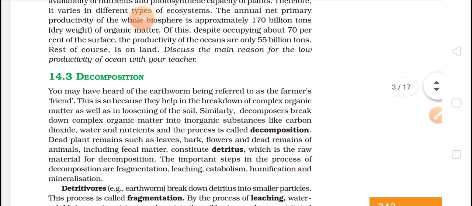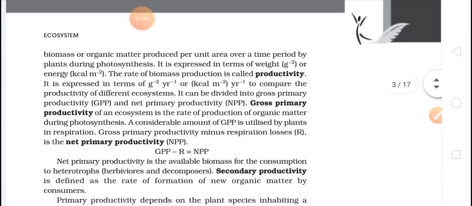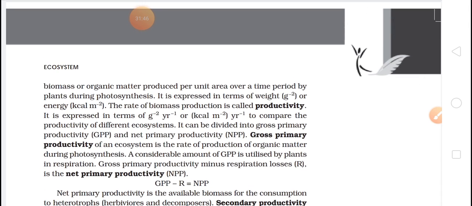Just go through whatever topic I have discussed. Start making notes. Again and again I'm telling you, this is a very easy, very interesting and scoring chapter, which will help you in scoring marks.